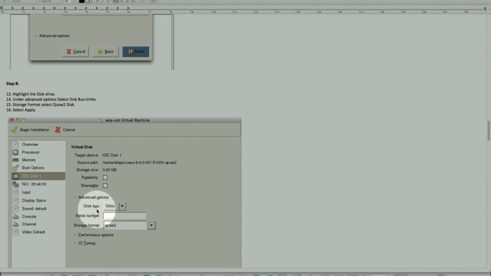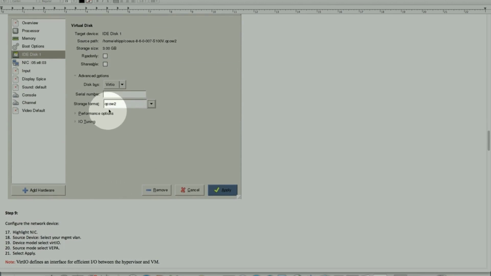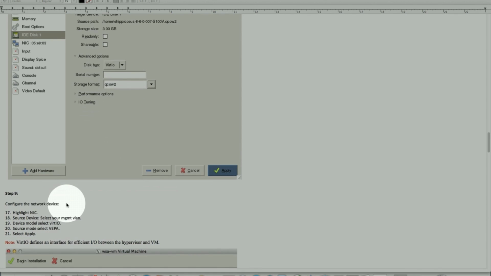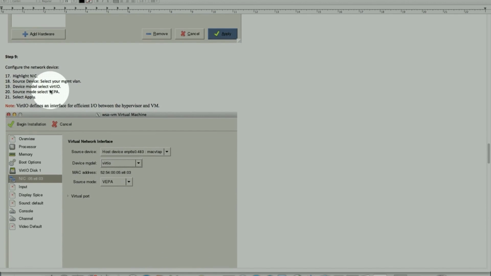For IDE disk, we're going to change it to VirtIO, and the storage format will be QCOW, which is copy on write. And VirtIO basically defines the interface and communication between the hypervisor and the VM. So that's the virtual I/O eventually. That's what it means. Moving on to step number 9.